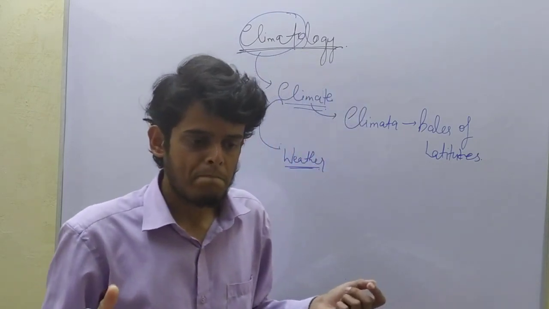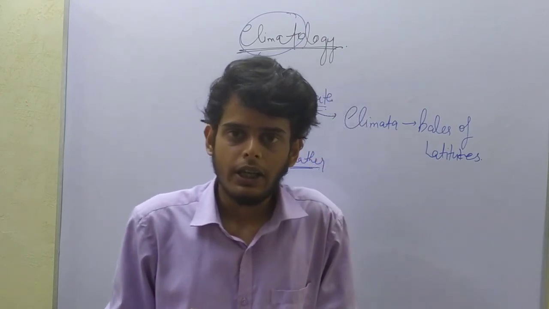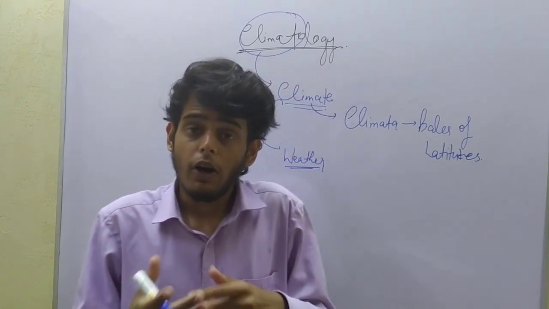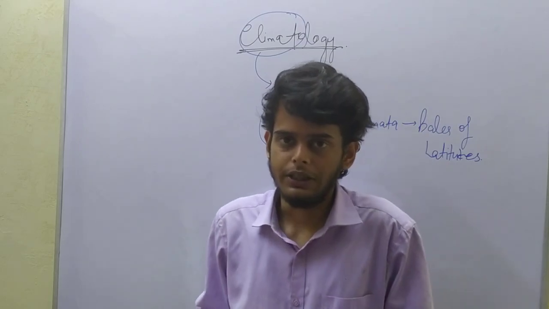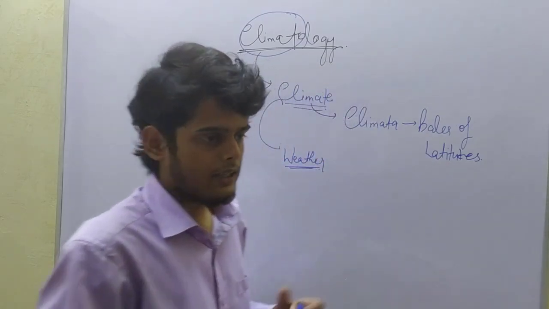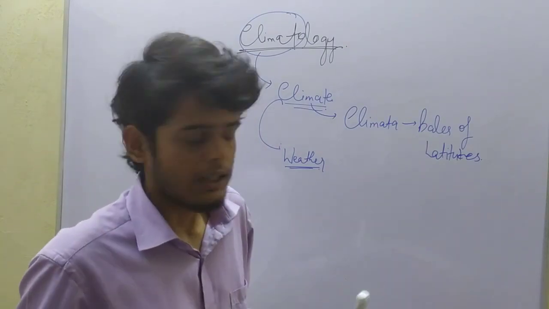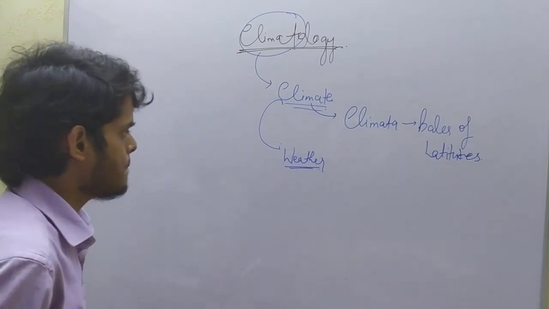Because of that, rainfall, precipitation, humidity and also wind speed get affected. Due to these changes, the weather of that region in the short run, and the climate of that region in the long run, also get affected.